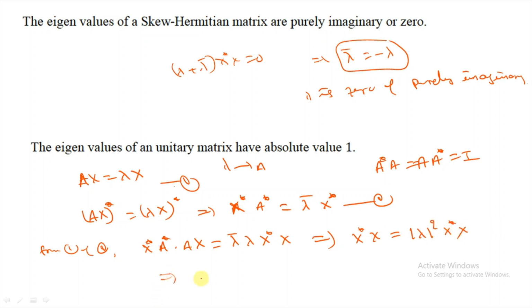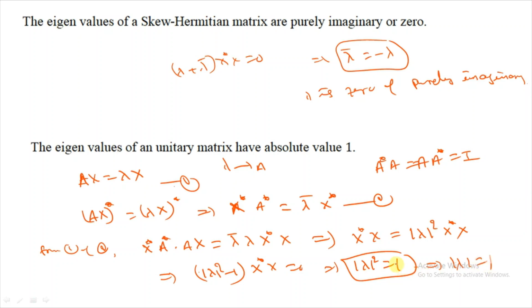This implies mod lambda square minus 1 into x star x equal to 0. This is a non-zero value, so mod lambda square equal to 1. That implies mod lambda equal to 1. Lambda square is 1, mod lambda also 1. That means the absolute value is 1 for a unitary matrix.